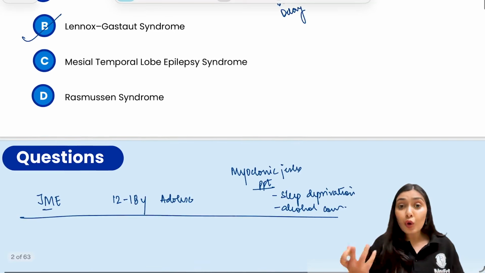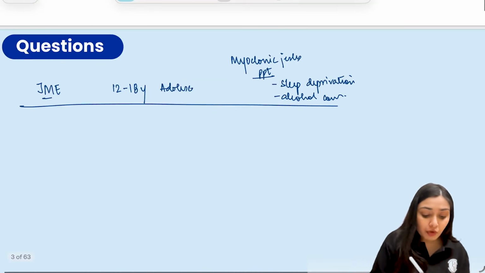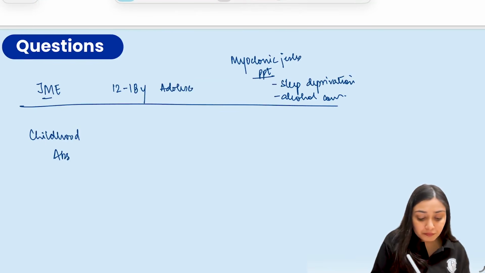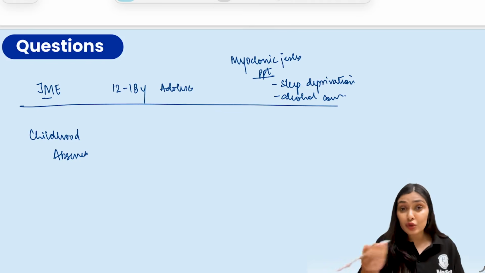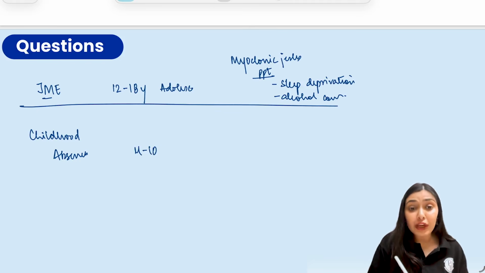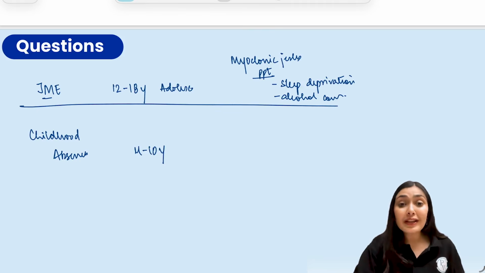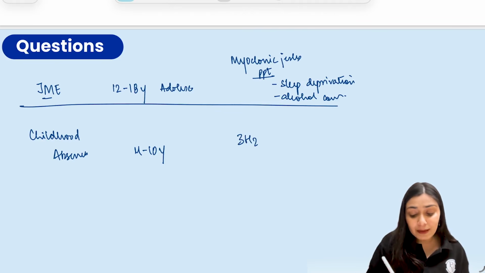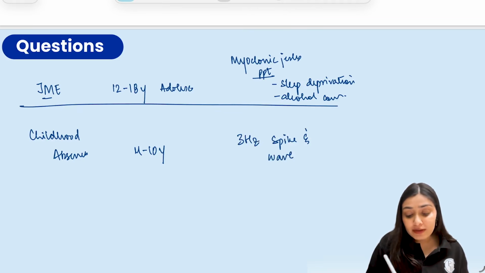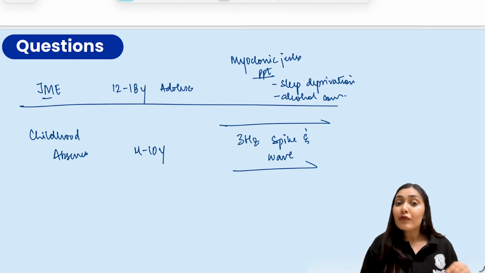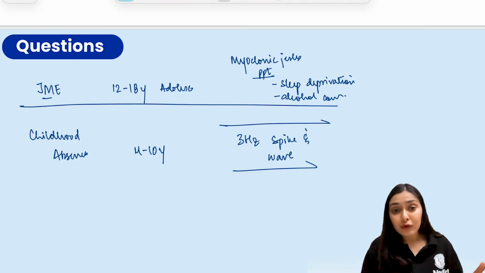Apart from that, you also have absence seizures, which is very important for your exam. So, what do you see in childhood absence epilepsy? You see absence seizures. The age group is the school going age group, 4 to 10 years. Here there are brief episodes of vacant staring, and the typical EEG pattern that you are going to see here is very important for your exam, that is 3 hertz spike and wave complex. Remember, ethosuximide is the drug of choice, which is a very frequently asked question in your exam. If ethosuximide is not in the options, then go for valproate.